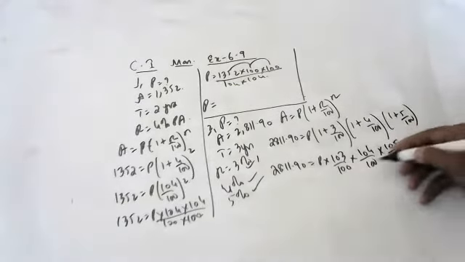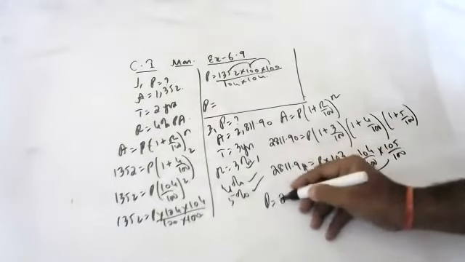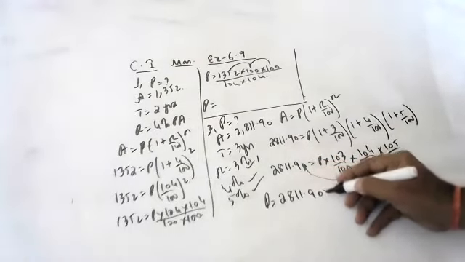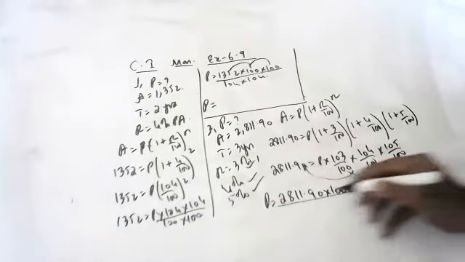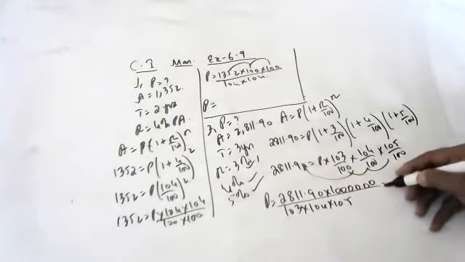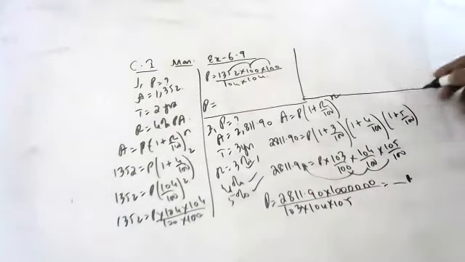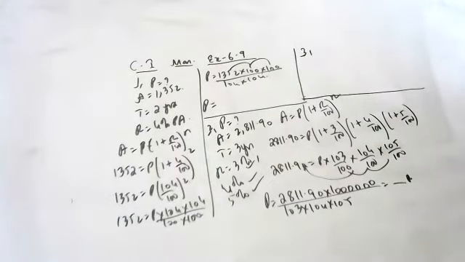Okay, children. So all these hundreds will go there, and 103, 104, 105 comes down. Equal to 2811.90 into 100 into 100 into 100 by 103 into 104 into 105. However much you get, that is the answer. So children, please keep solving this.